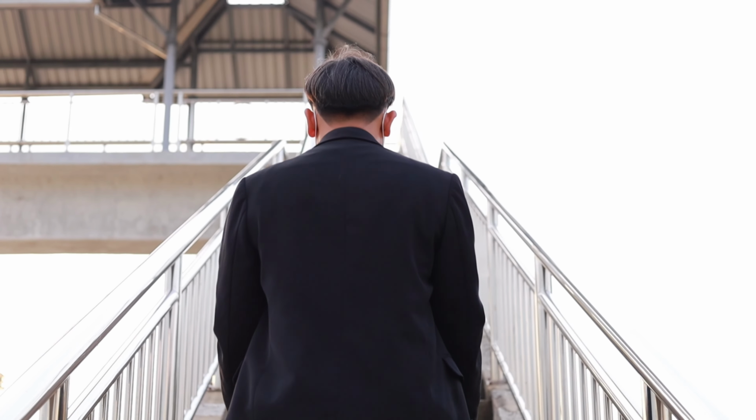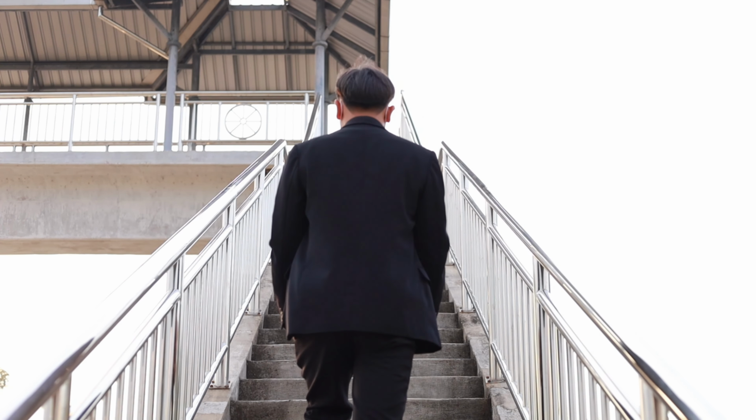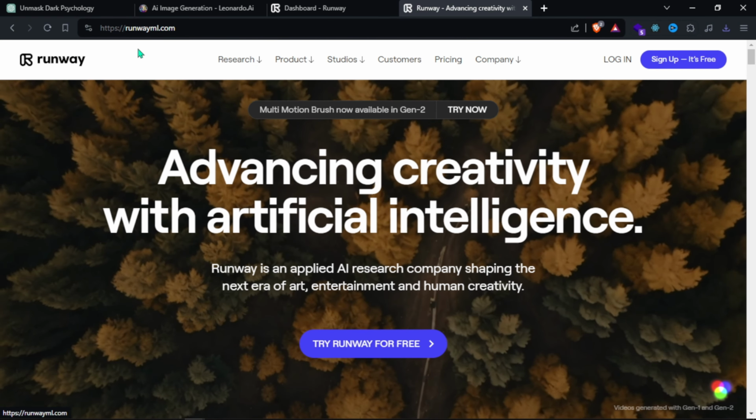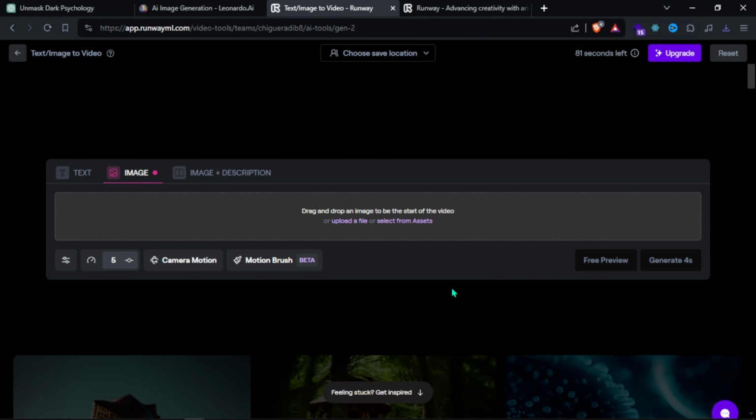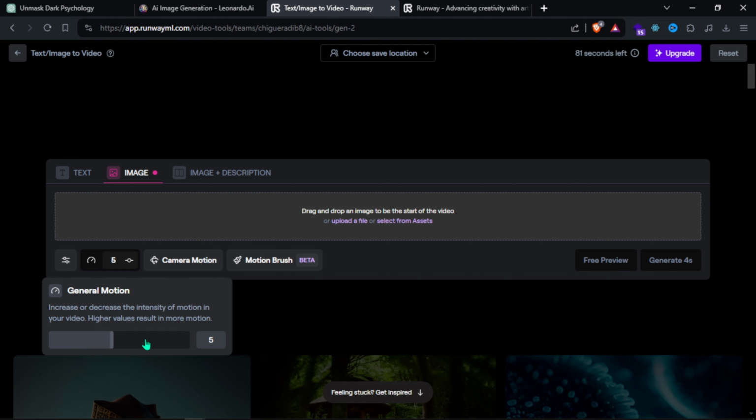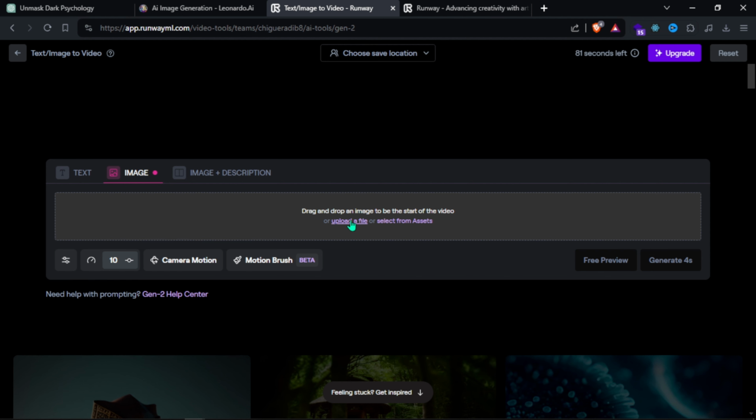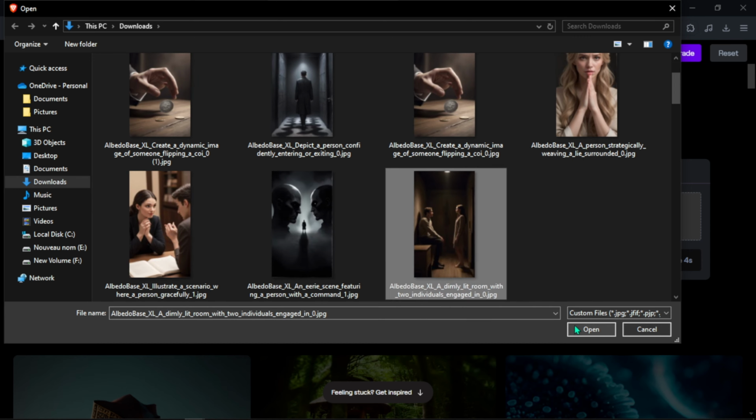And now let's animate these pictures to take our video to the next level. We will use Runway for this purpose. So go to Runway, click on Image to Video right here. Increase this setting to 10. Next, click on Upload a file right here and upload the first picture. Wait until it's uploaded and click on Generate.